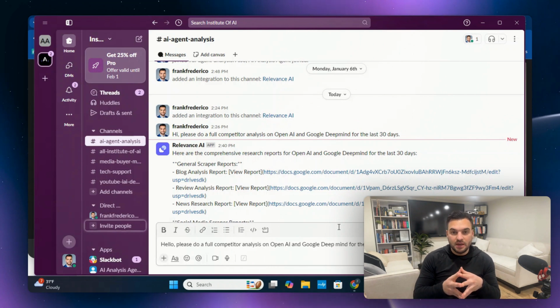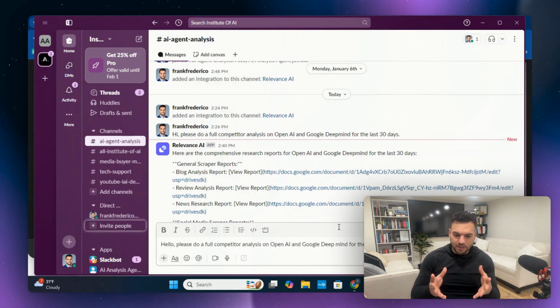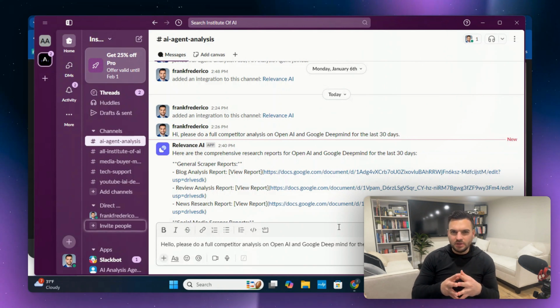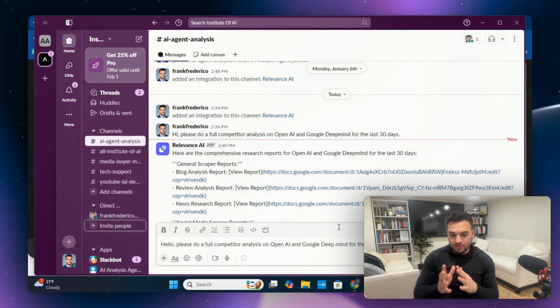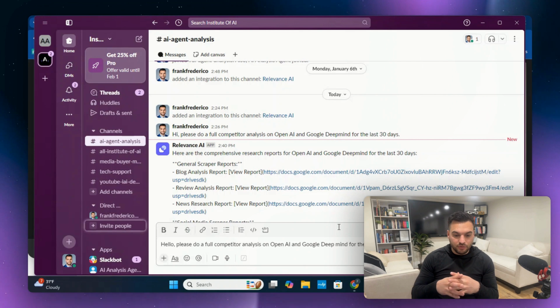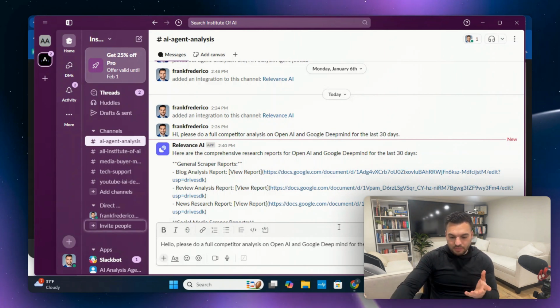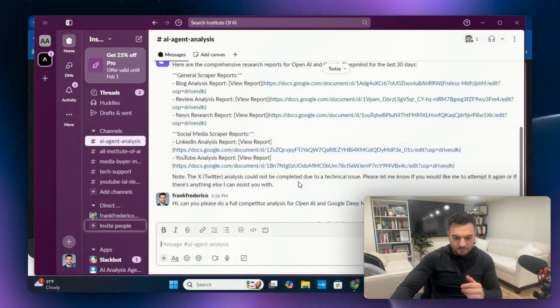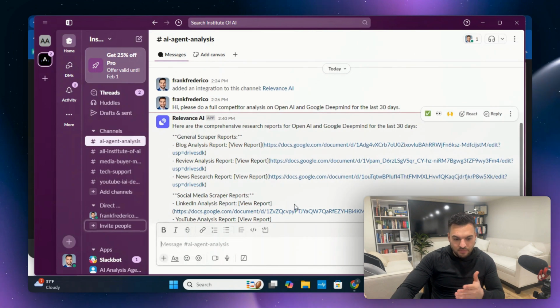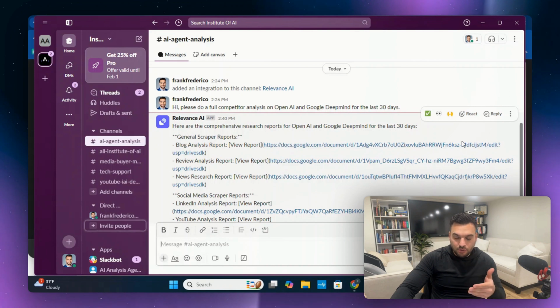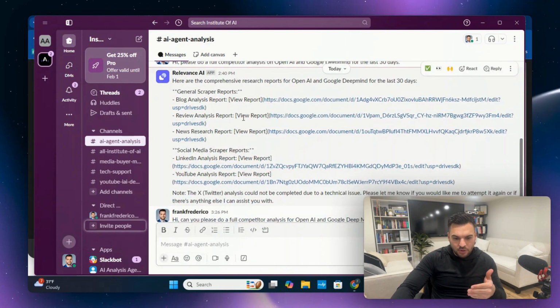The reason why I chose them is because I'm in the AI and automation industry. And I would like to know the differences between OpenAI and Google DeepMind, which is better, which is worse, what each can improve upon. Now, if you're using this agent for your business, this is a good way to get ahead and look for gaps or opportunities within your business versus your competitor. So with that being said, all you would need to do is just press enter. And for the sake of time, I'm just going to show you the output that comes out of it. It gives you a Google Doc.